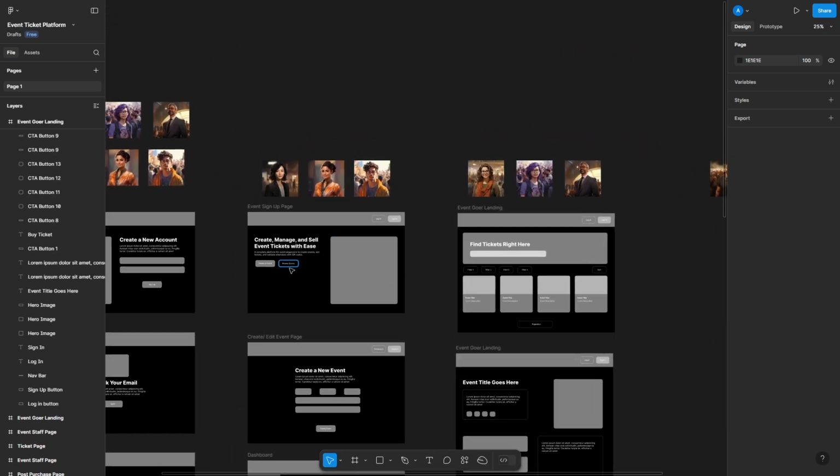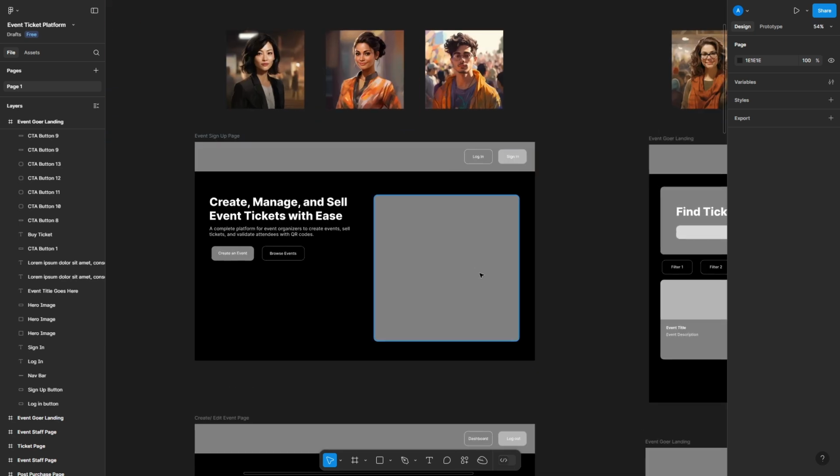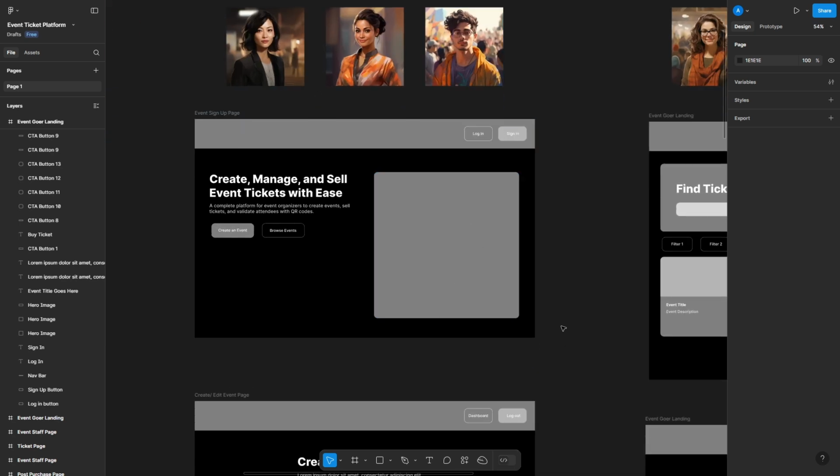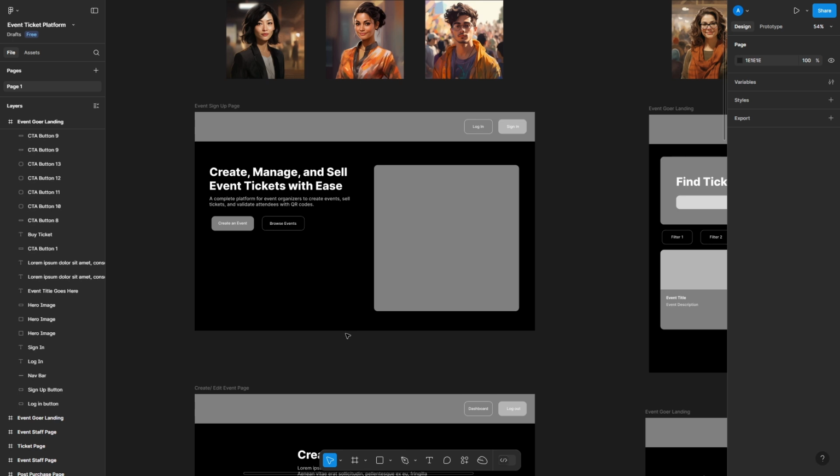So let's now explore our organizers. So we have our organizers up here. So I imagine the organizers have a different landing page than everybody else. They may have a page geared towards business to business. So it may be describing the benefits of the system rather than describing all of the events that are available. So we have here, create, manage and sell event tickets with ease, maybe a big picture on the right-hand side here. Maybe it goes down to testimonials, etc.